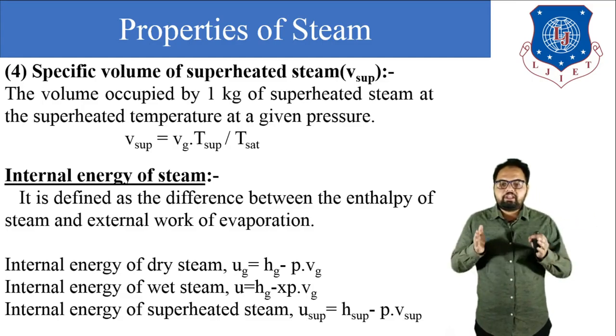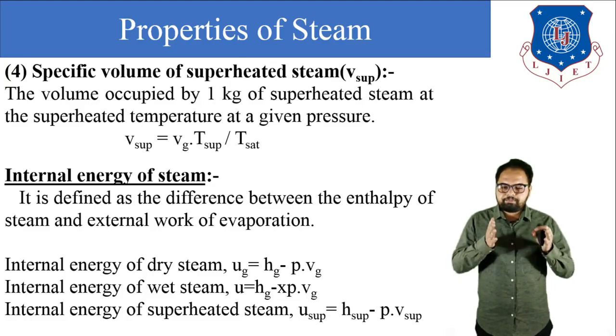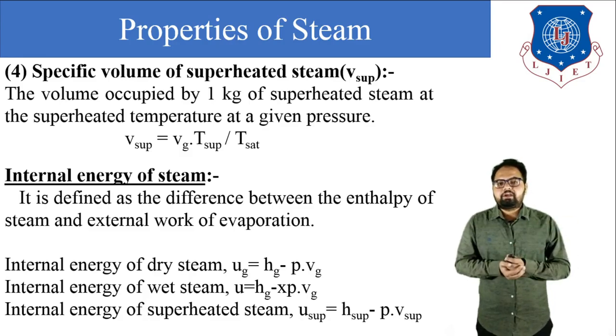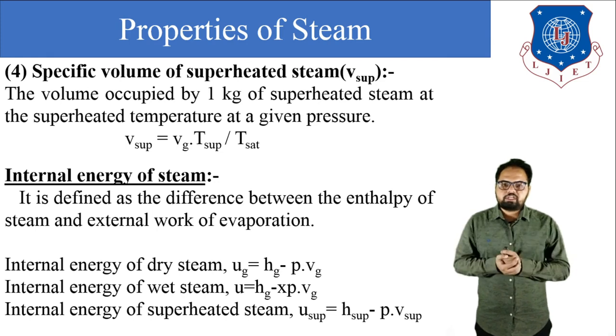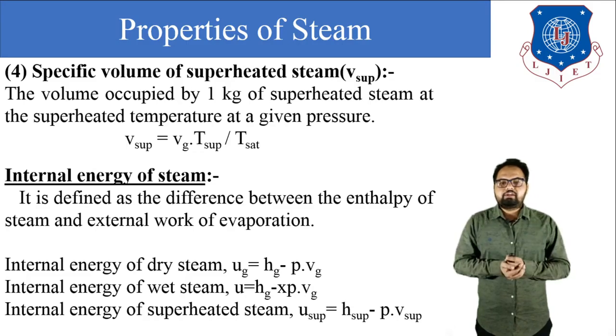The same thing in enthalpy. The specific enthalpy of wet steam is always less than dry saturated steam. The specific enthalpy of dry steam is always less than the superheated steam. And from this concept, we can easily understand in numerical whether the given steam sample will be wet steam, dry steam or superheated steam.